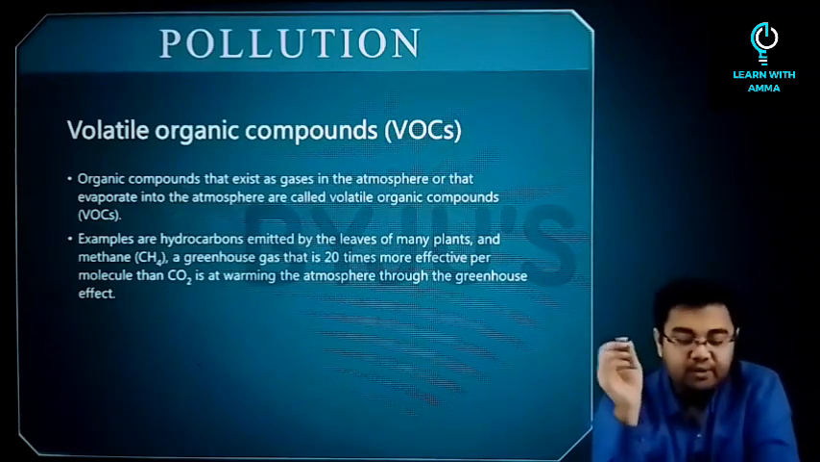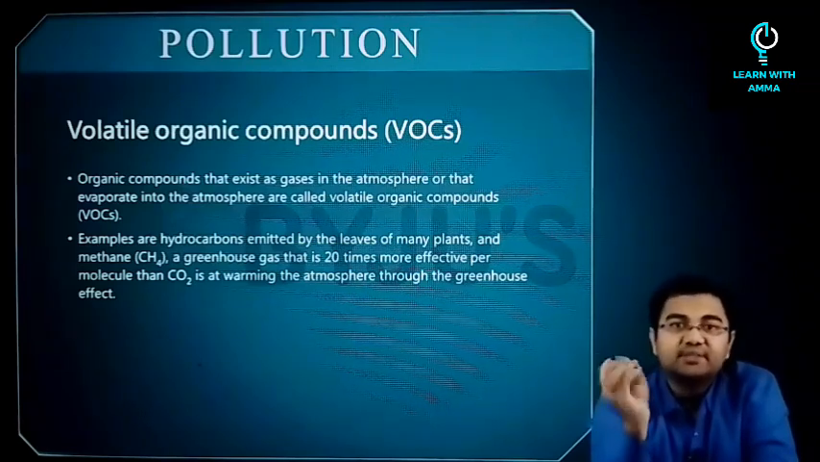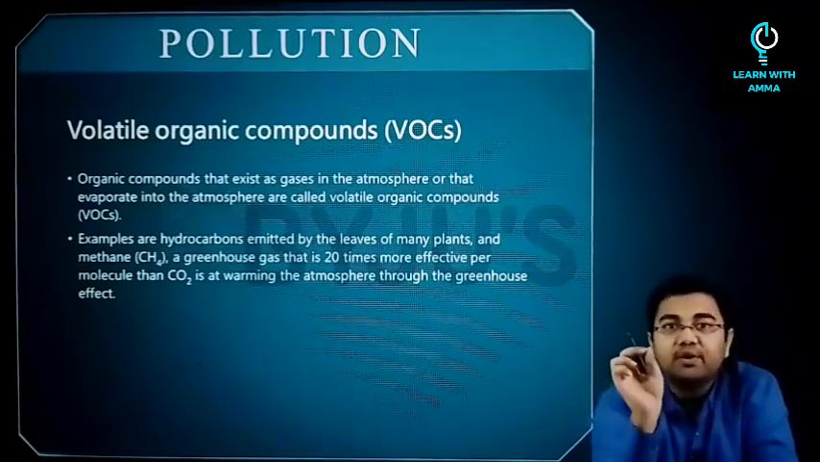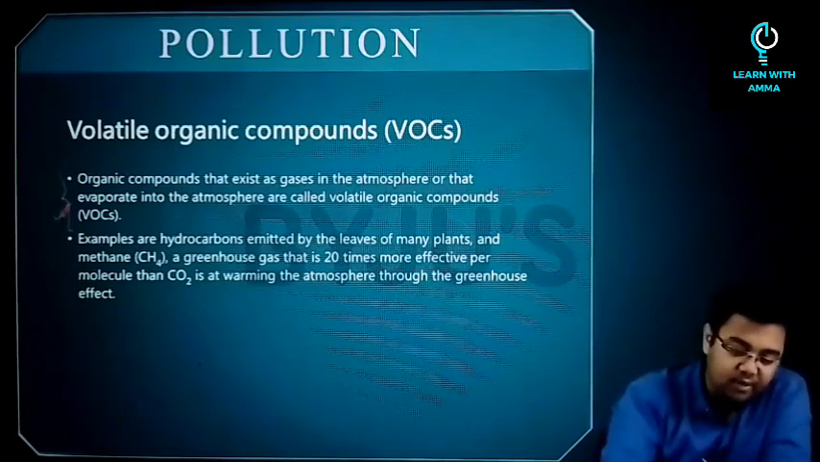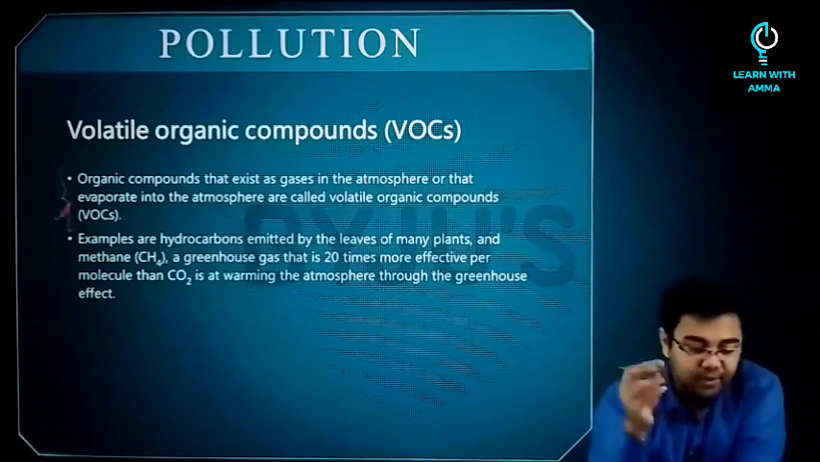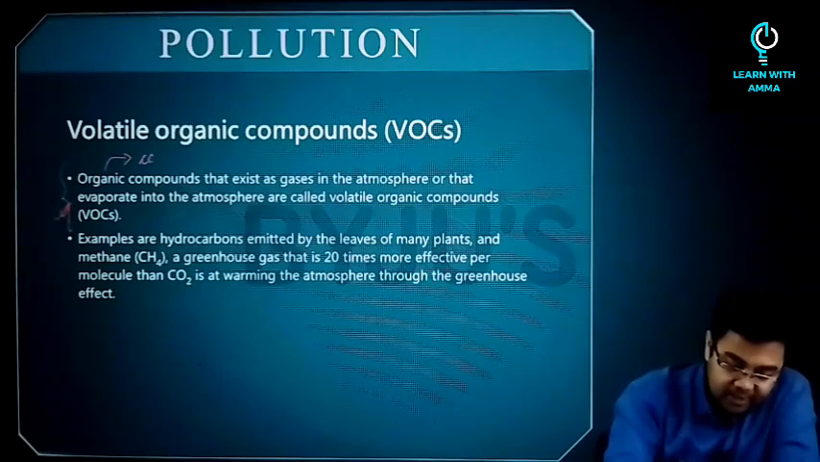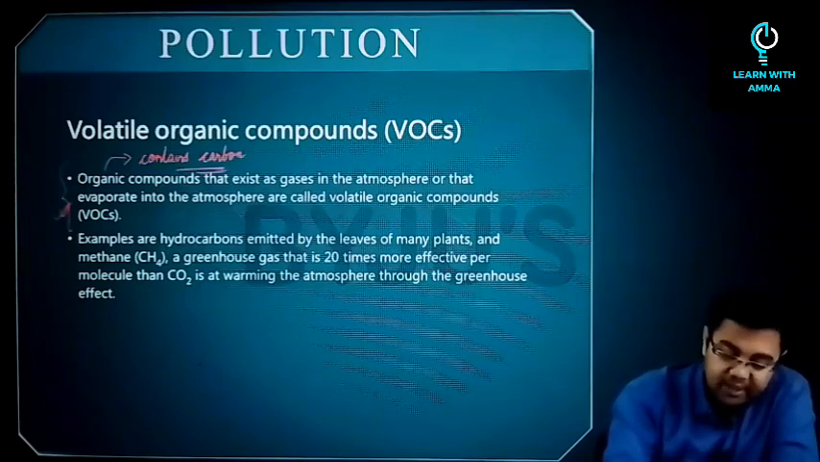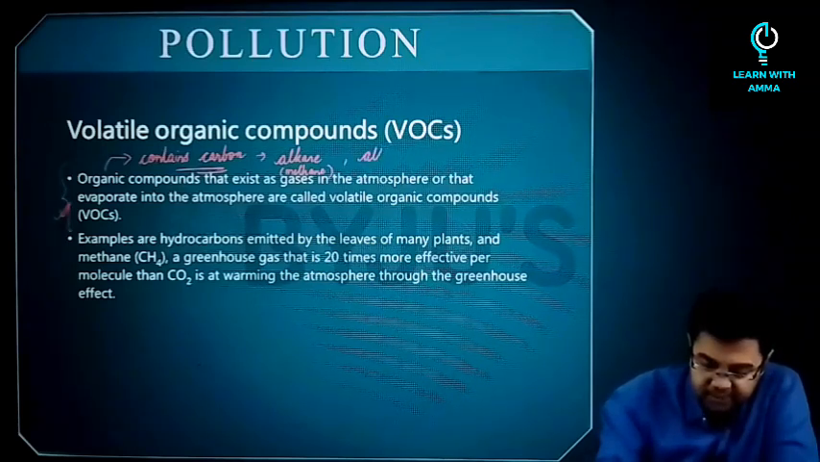Next we have volatile organic compounds or VOCs. So organic compounds that exist as gases in the atmosphere or that evaporate into the atmosphere are called volatile organic compounds. So why organic? What is the meaning of organic? Anything that contains carbon. So it can be an alkane, like methane. Right? It can be an aldehyde. It can be a ketone.